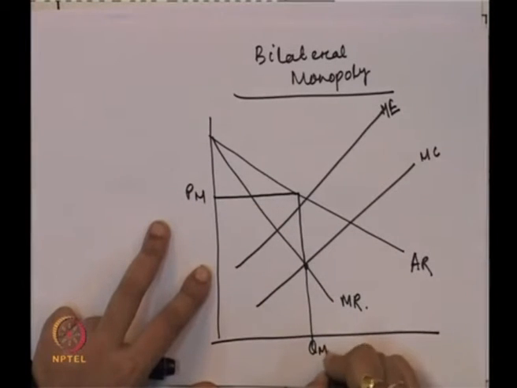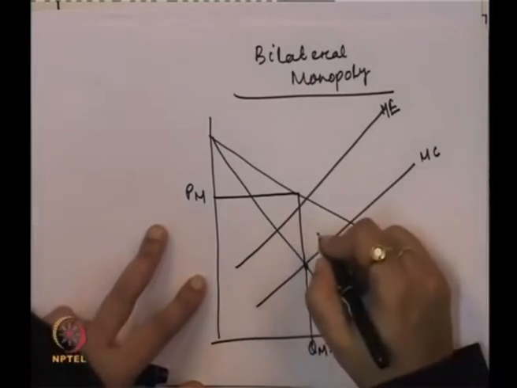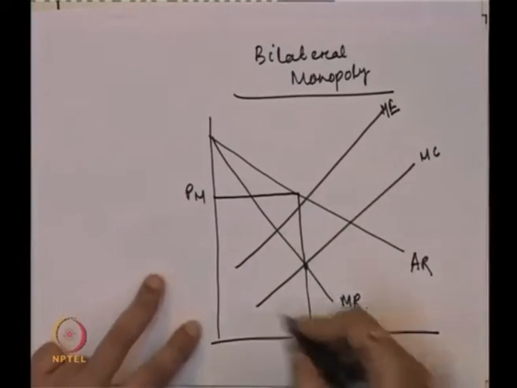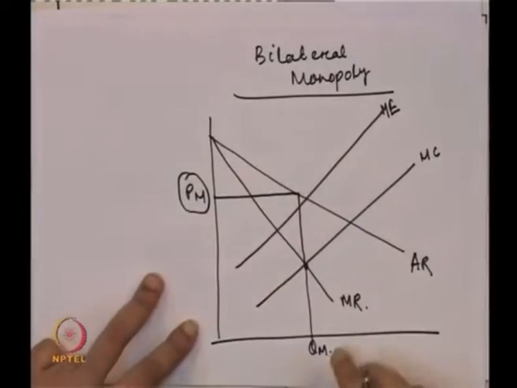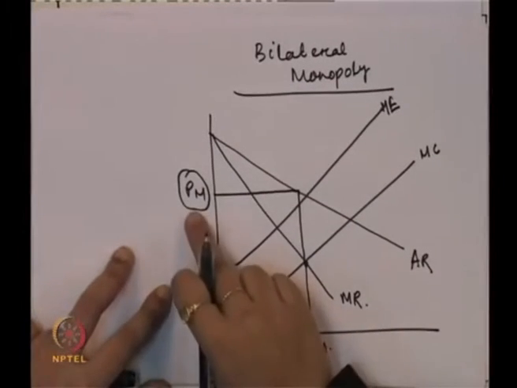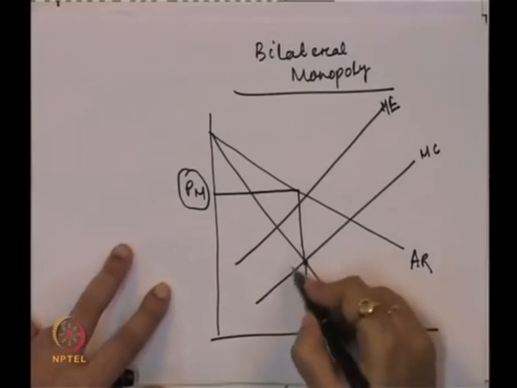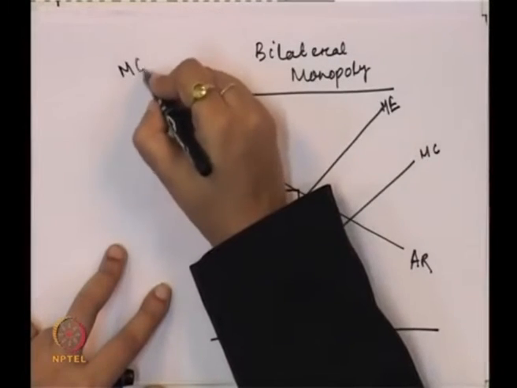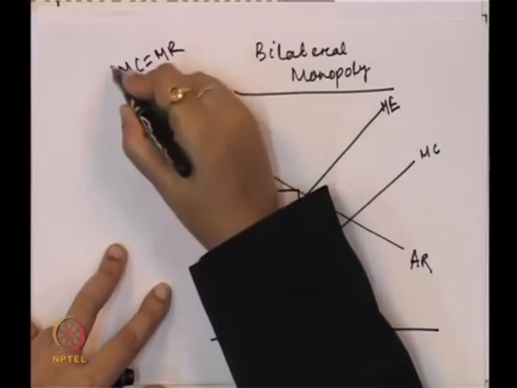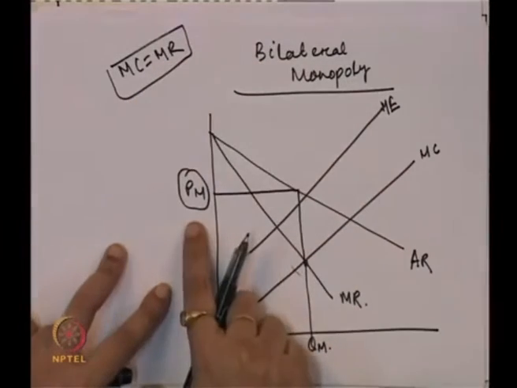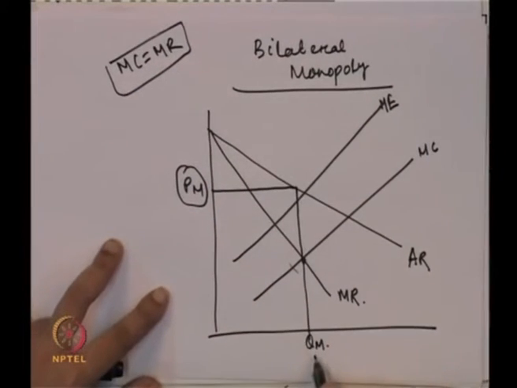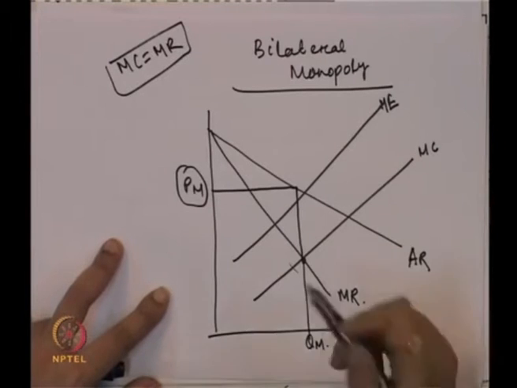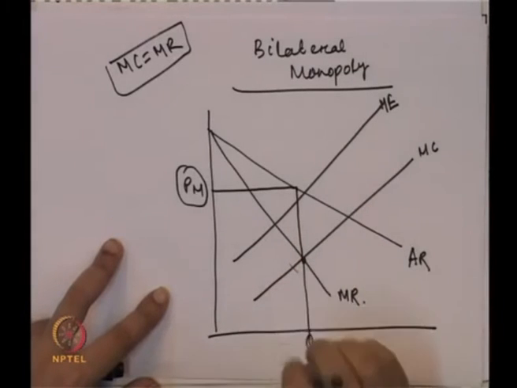The producer cannot be the price maker as there is a single buyer. So PM is the monopolist price, and we got it through the MC equals MR rule, where the price is PM and the quantity is QM. But the producer cannot be the price maker as there is a single buyer.